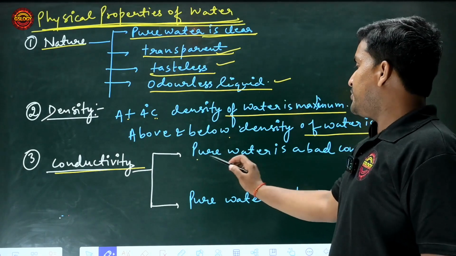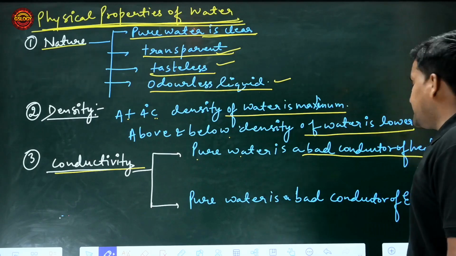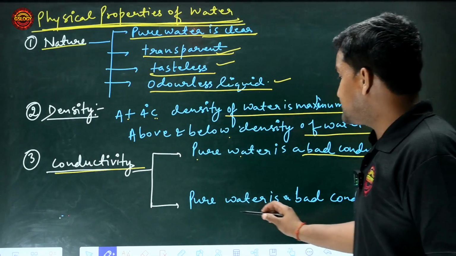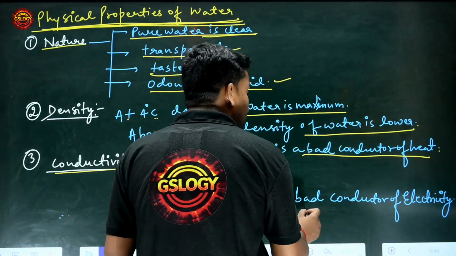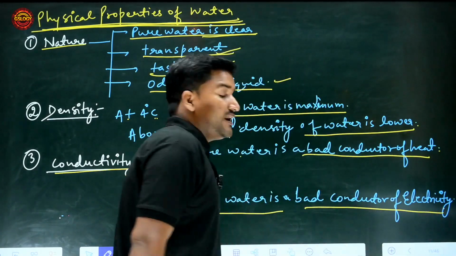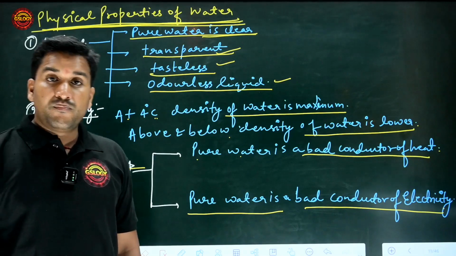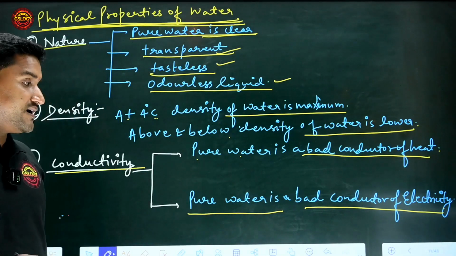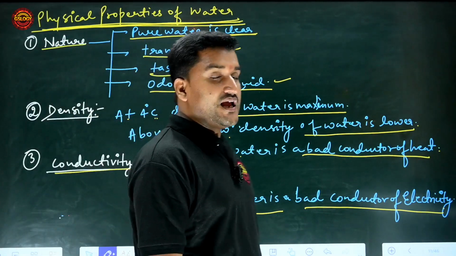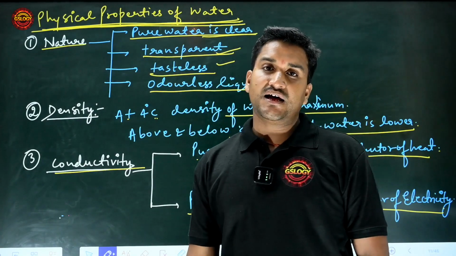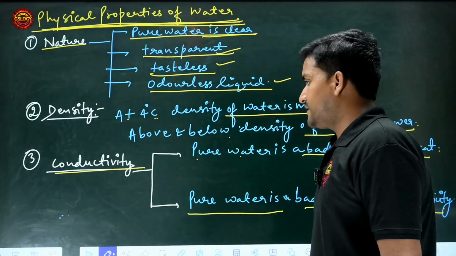Pure water is a bad conductor of heat, and pure water is also a bad conductor of electricity. Pure water is a bad conductor for both electricity and thermal conductivity.